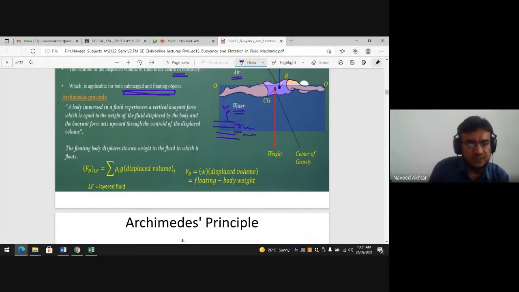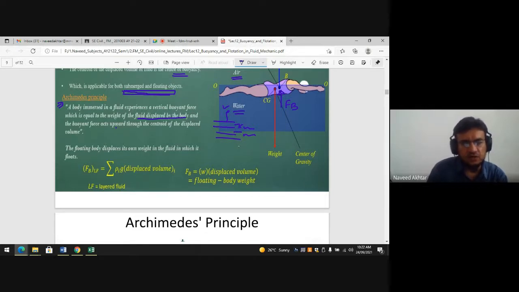So what is the Archimedes principle? Archimedes says that a body immersed in a fluid experiences a vertical buoyant force. तो जो भी बॉडी हम फ्लूइड के अंदर डुबाते हैं, फ्लूइड के अंदर सिंक करते हैं, तो इट एक्सपीरियंस अ बॉयंट फोर्स यानी अपवर्ड फोर्स फील होता है ना, विच इज इक्वल टू द वेट ऑफ फ्लूइड, which is equal to the weight of fluid displaced by the body, and the buoyant force acts upward through the centroid of displaced volume. So this is the centroid of displaced volume. So from this center of buoyancy, this upward force Fb will act.